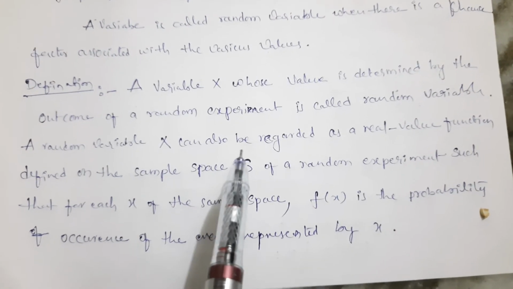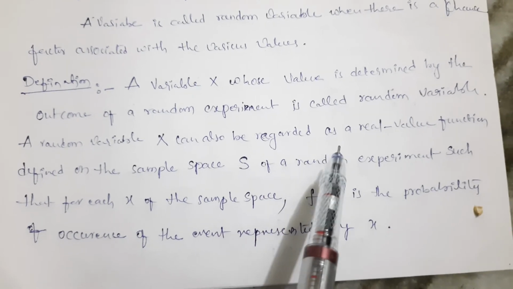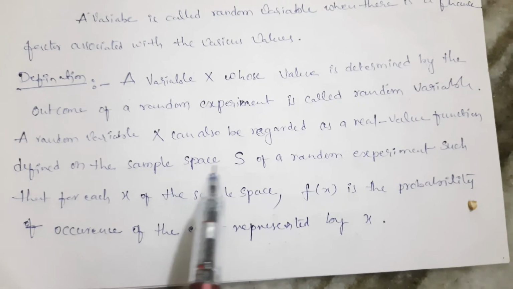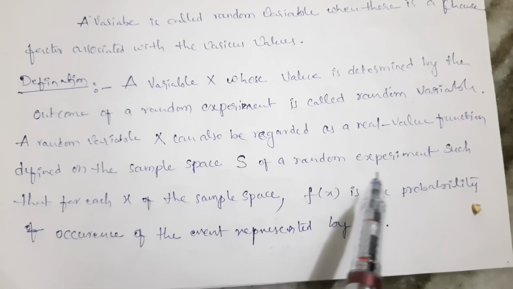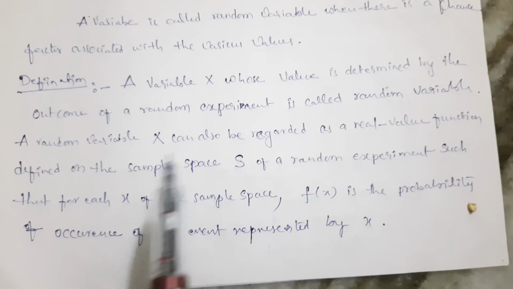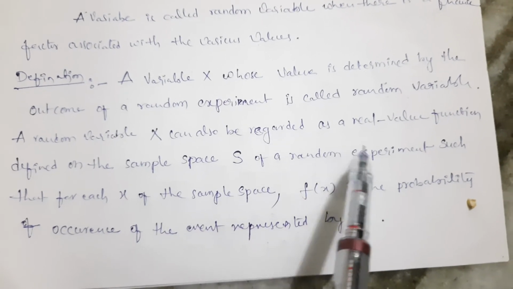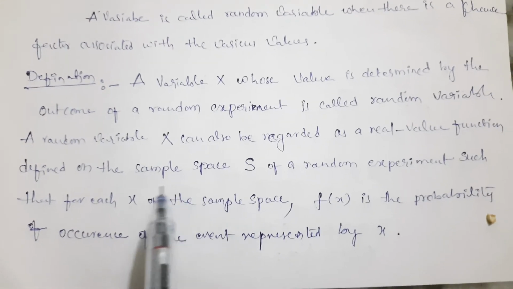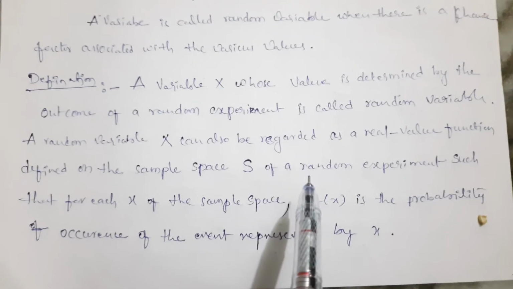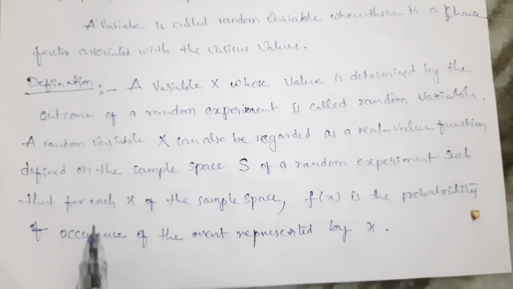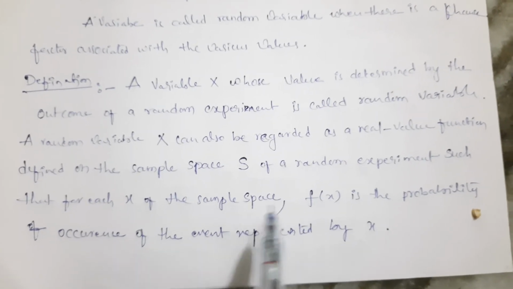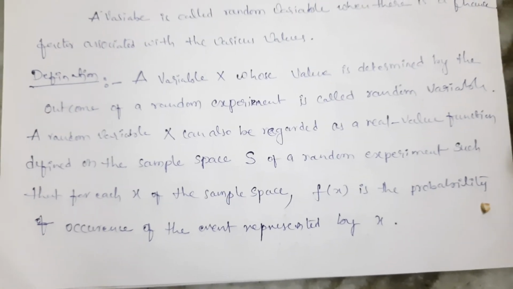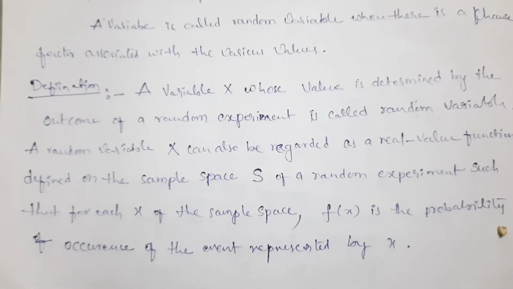A random variable X can also be regarded as a real valued function defined on the sample space S of a random experiment, such that for each x of the sample space, f(x) is the probability of occurrence of the event represented by x.